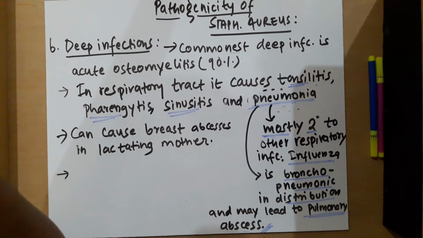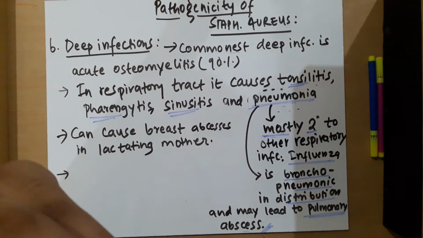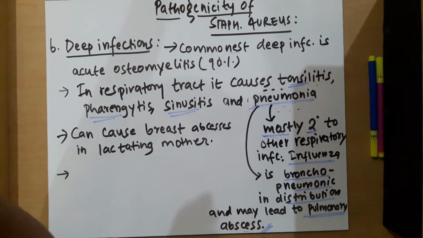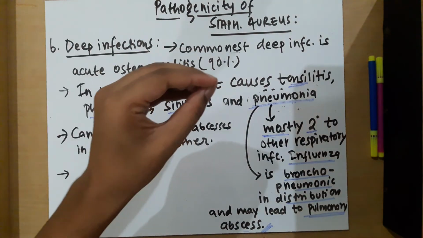In severe injuries there is a direct inoculation into the bone. So there may be direct inoculation, hematogenous spread, or extension from the contiguous site. These are the methods by which the bacteria reach the bone.